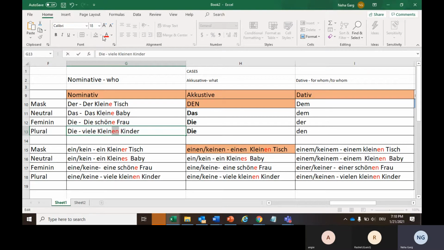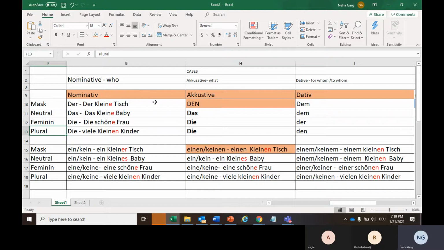Now, as I said, with all the plural cases, we will be adding an extra en, be it with definite article or with indefinite article. So with plural, you can learn it in this way. Whatever the article will be there as per the cases will be there. And with the adjective, you just have to add an extra en with the plural case.